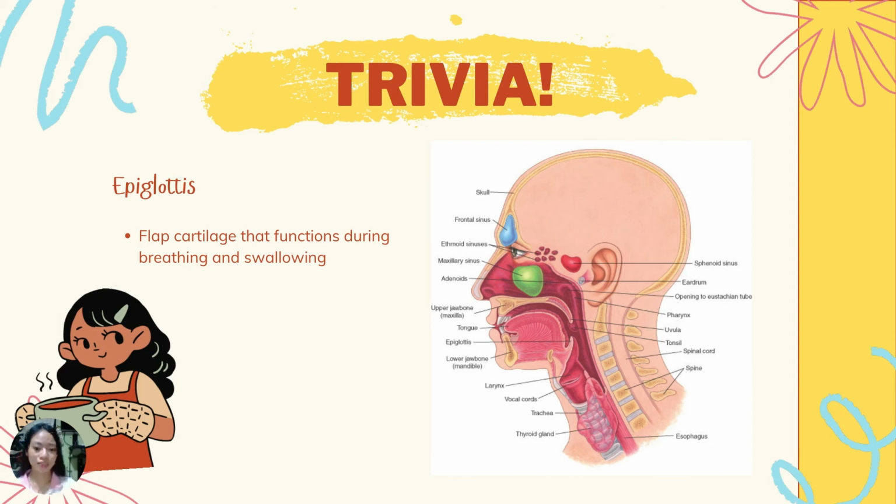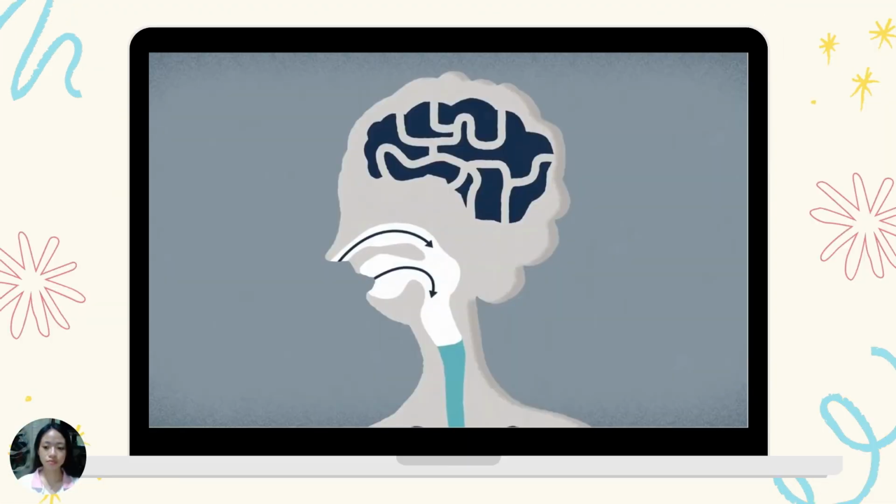One trivia here is that there is a flap of cartilage in front of the larynx that functions depending on what you do. During breathing, the cartilage is pointed upward to allow airflow into the trachea or the windpipe. During swallowing, the cartilage falls down to prevent food from going into the trachea. And if that happens, which you don't want, a gag reflex will initiate, as food going into your lungs is a bad thing.